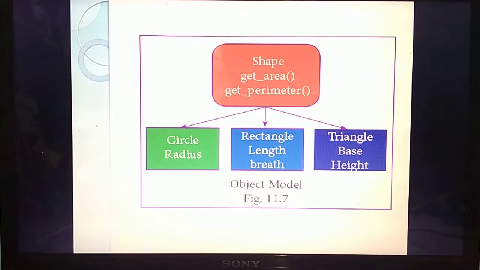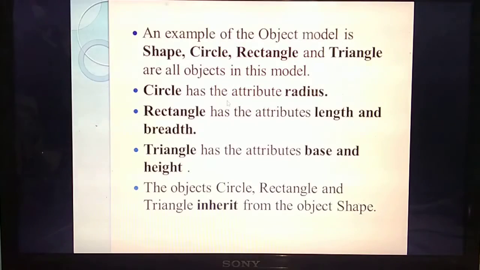Understood? So the entire program we can represent in this object model. Likewise, any complex thing you can represent in this object model. For that only they are giving this. Here how many objects are there? Shape, circle, rectangle and triangle we can say are objects. What are the attributes? The circle has radius, the rectangle has length and breadth, and the triangle has base and height.